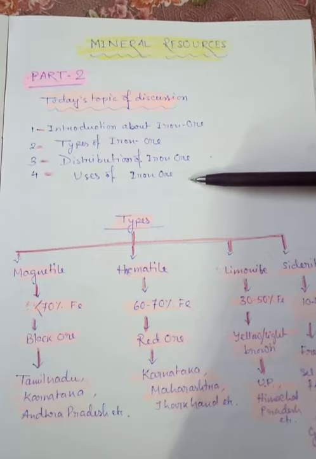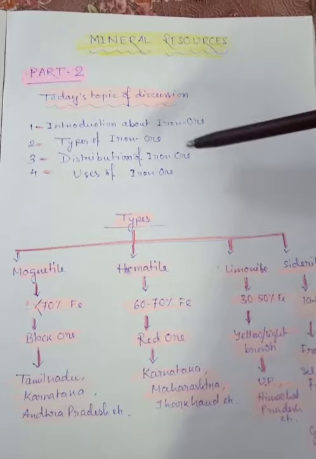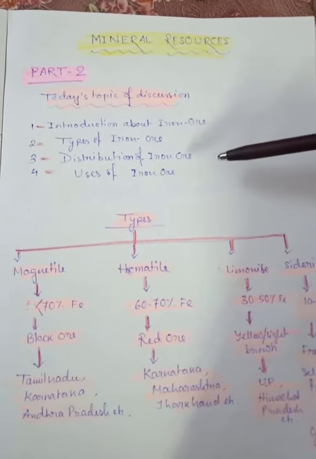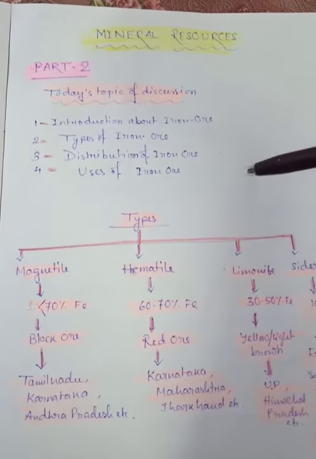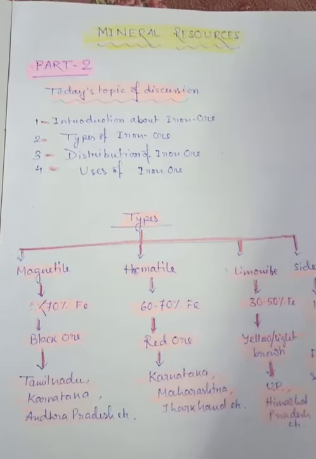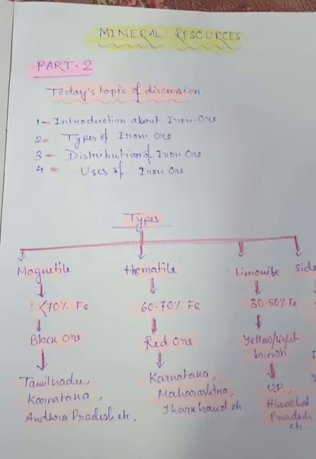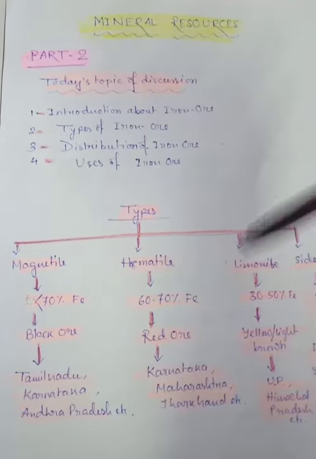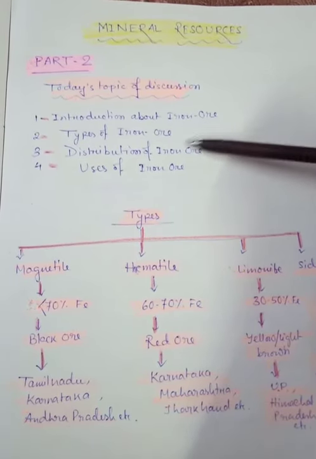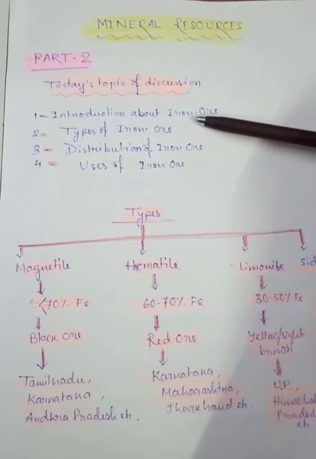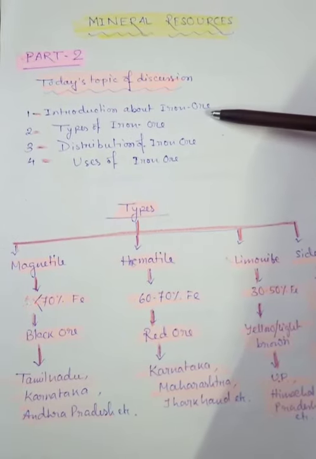So what is iron ore? Iron ore is one of the most widely distributed minerals found on this earth. It forms the backbone of modern civilization, and we can say the economic growth of a country is measured by the consumption of iron. That's why it is known as the backbone. And one more thing, India is a country endowed with fairly abundant iron ore. And that's why we can say that day by day our different industries are growing.